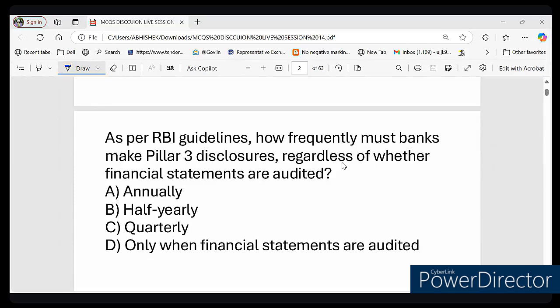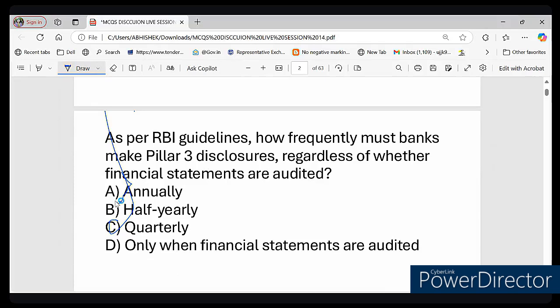So the correct answer to this particular question is option number B, that is half yearly. That means disclosure is to be made on a half yearly basis.